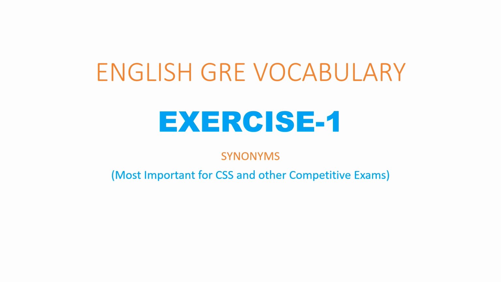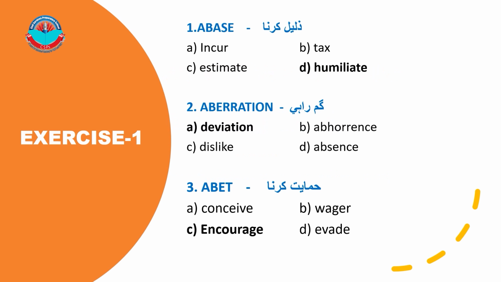Let's begin. English GRE Vocabulary Exercise number 1. Synonyms. Question number 1. Abase. A. Incur. B. Tax. C. Estimate. D. Humiliate. D. Humiliate is the correct answer.